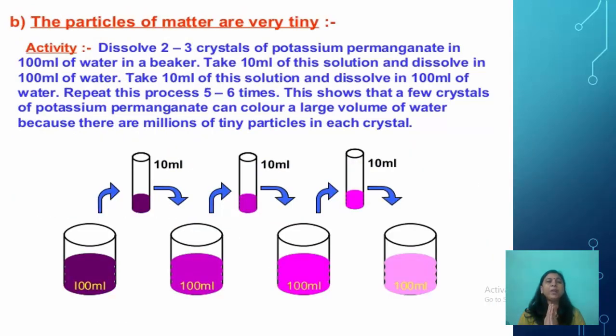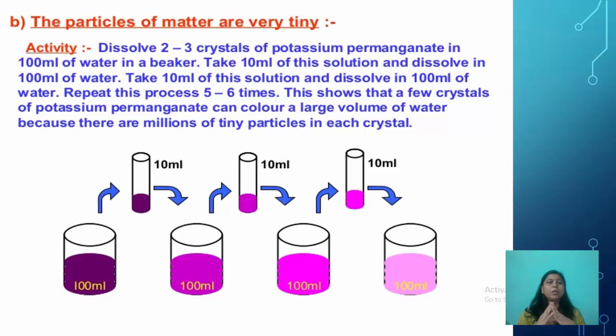Now the particles of matter are very, very small or very, very tiny. For this also you can perform a simple activity. You can perform it at home also. In the lab we use potassium permanganate, but at home you can use any ink crystals or the crystals of the color that you play Holi with. If you have those crystals, you can perform this activity with them also.